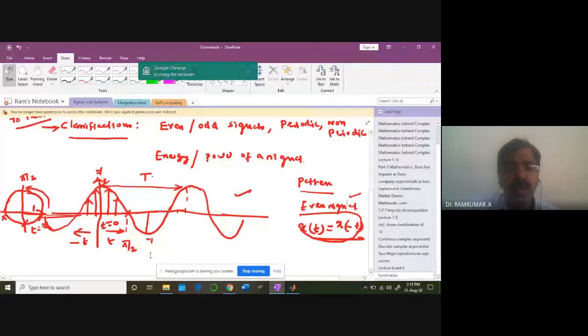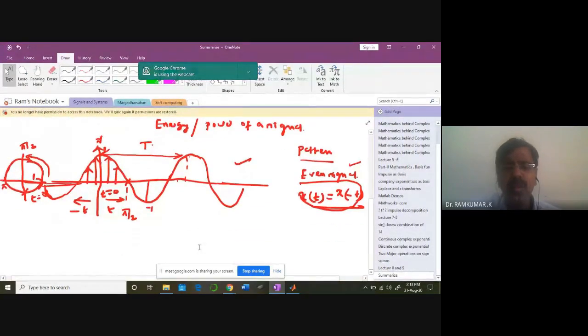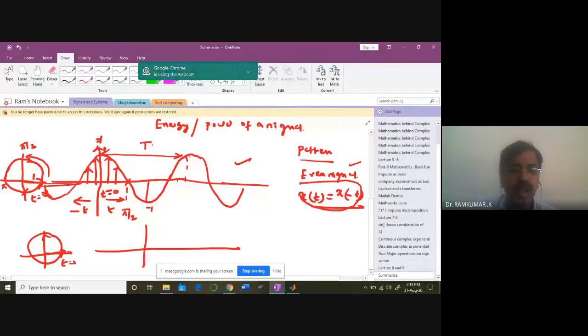In the same manner you can imagine what exactly an odd signal is. We'll see that, but right now just think about a sine waveform. At t equal to 0, the value will be 0. Sine is always the y-axis component.